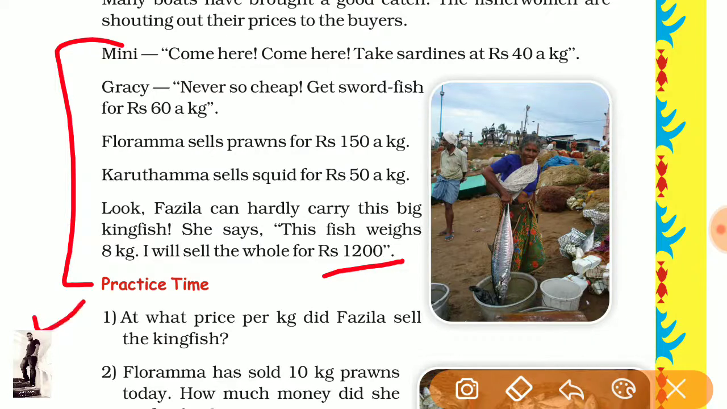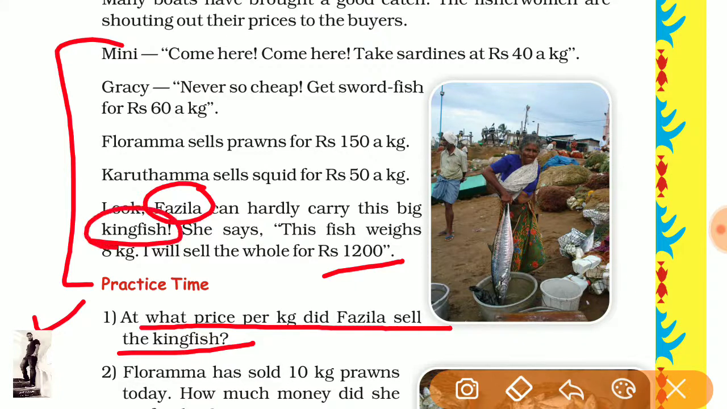First of all, at what price per kg did Fazila sell the kingfish? First we will find the statement of Fazila here. She is selling kingfish, and she has 8 kg of kingfish and sells all of it for 1200 rupees. So in the question he is asking you the rate per kg. What is the price of 1 kg?